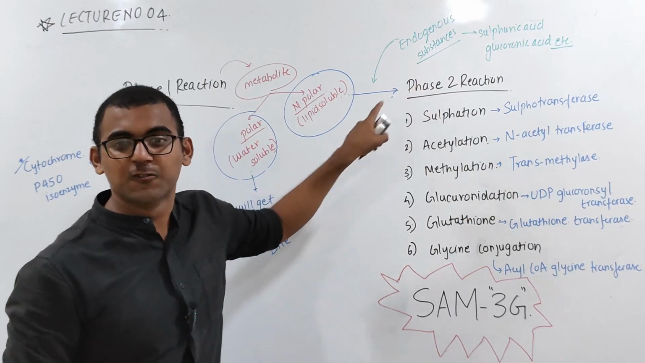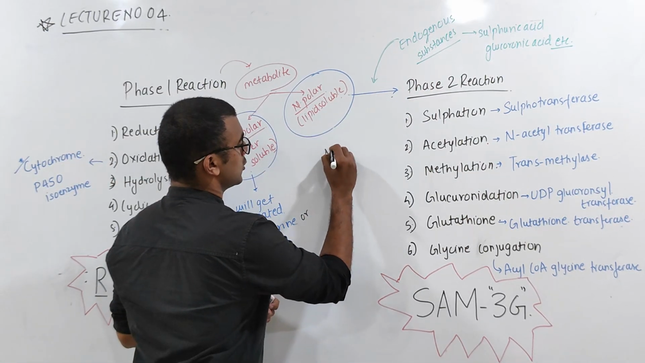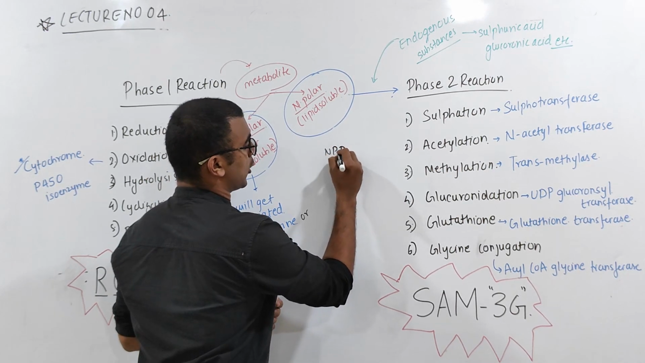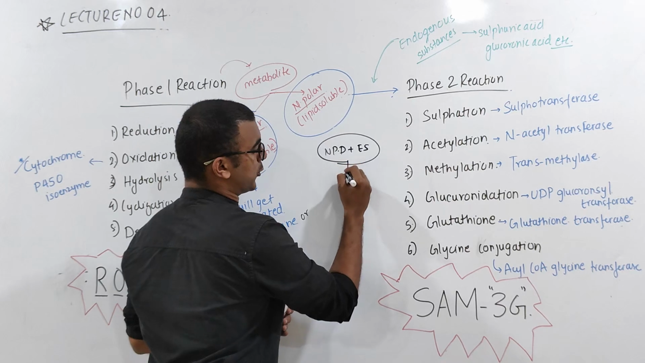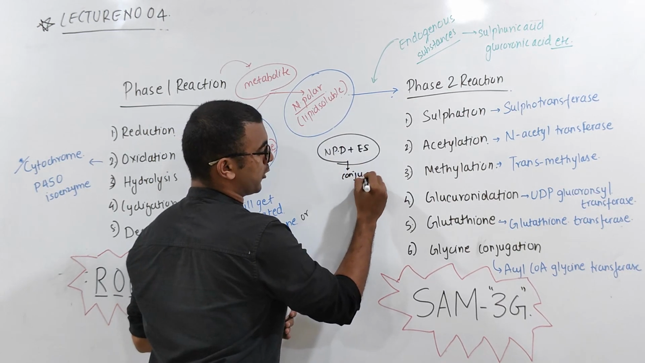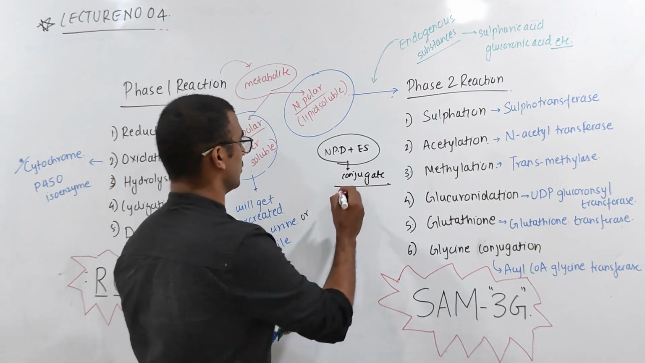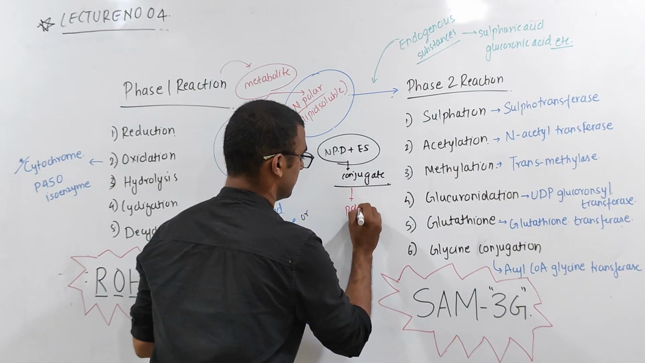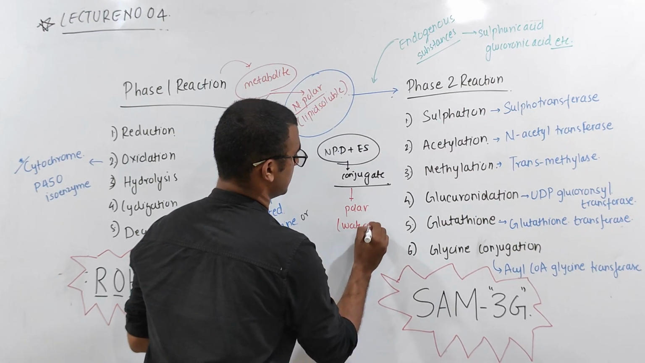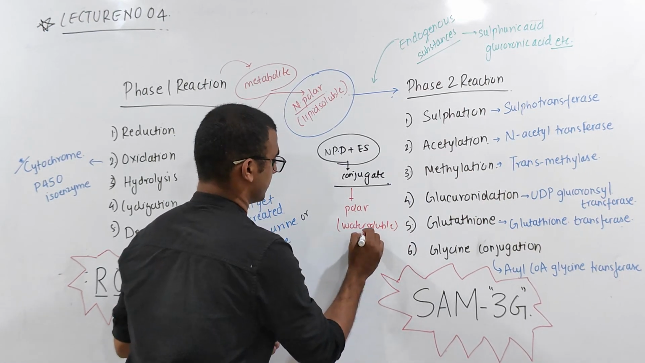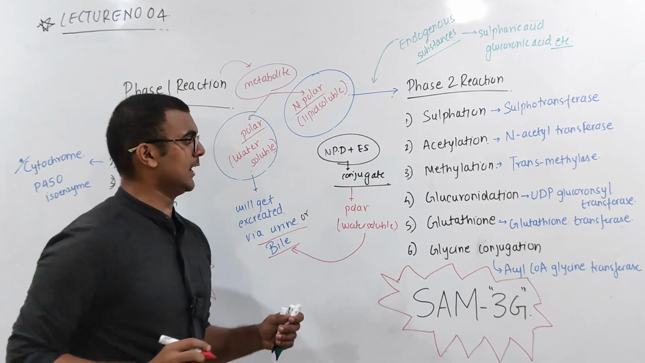This conjugate, after your non-polar drug plus your endogenous substance are going to complete, they are going to form a conjugate. This conjugate is again going to be polar, or you can say water soluble, and because of that it can again be excreted via urine or bile. I hope it is clear.